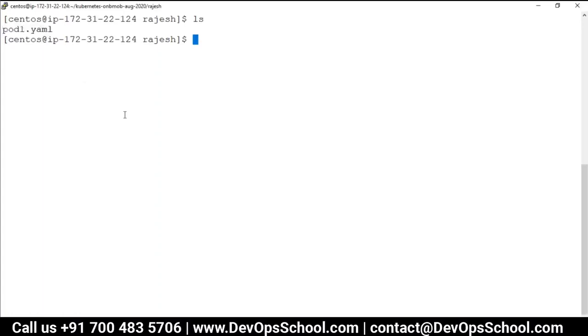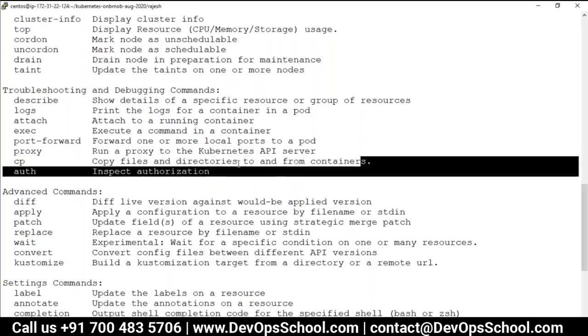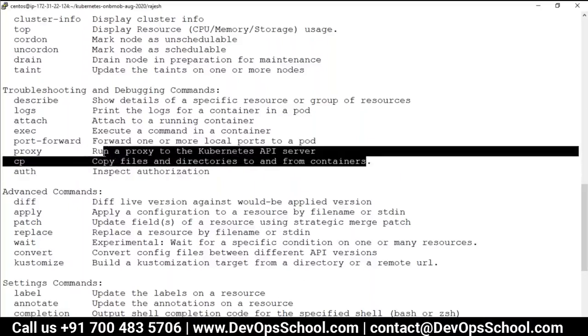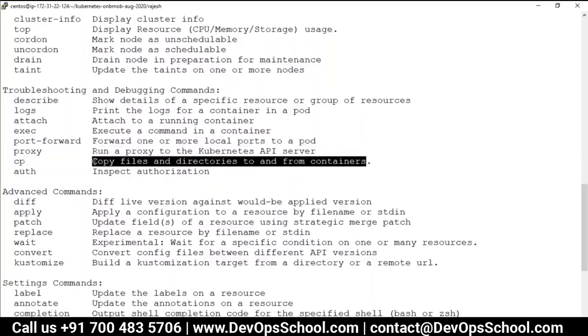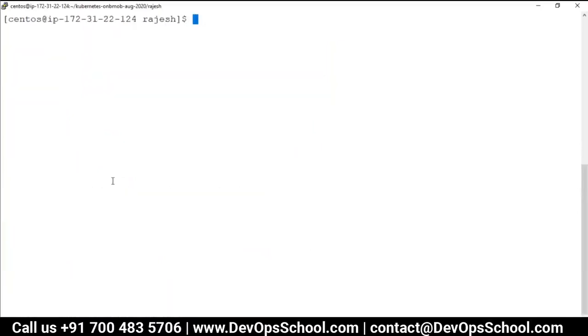So what do we do in this case? Here with kubectl, I will check whether we have any command for it. Yes, I got the command cp. It says copying files and directories to and from. That means you can copy to the containers, and from the containers to the host machine also, but not between containers. That cannot be done. So cp will work from host to container and container to host. But the problem here is I'm not able to recall the exact command.